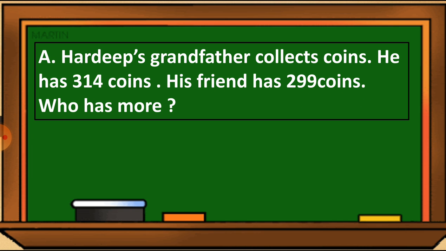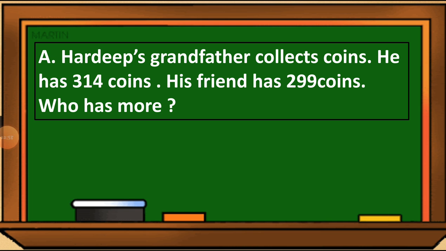Just compare these numbers, which is the smallest number and who has more. So you can see this, the number 314 is a bigger number than 299.